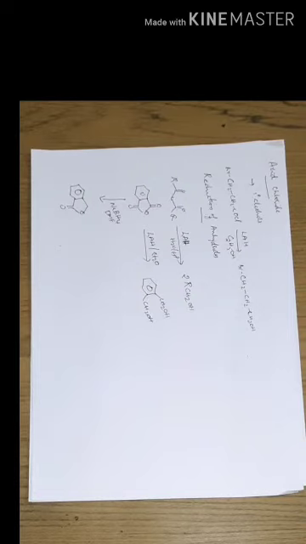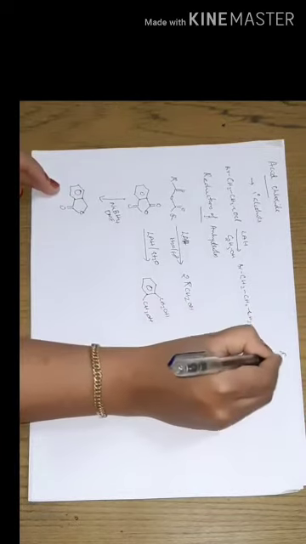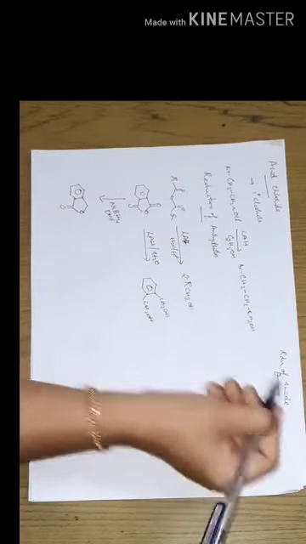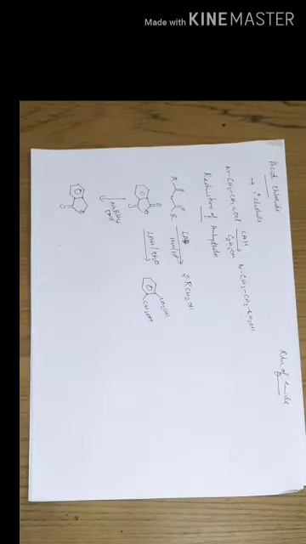Okay, now let's move to the reduction of amides. Generally, the reduction of amides, or the reduction of any compound, is considered one of the important steps, where hydrogenolysis is happening.